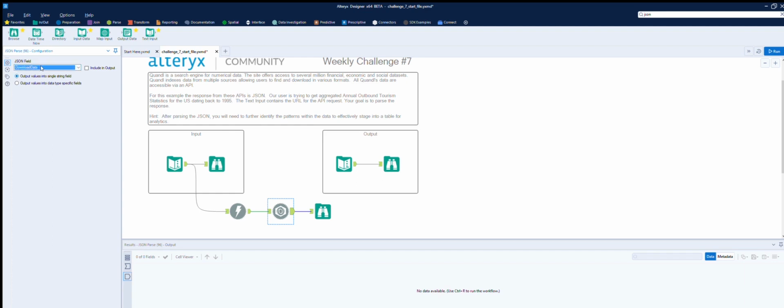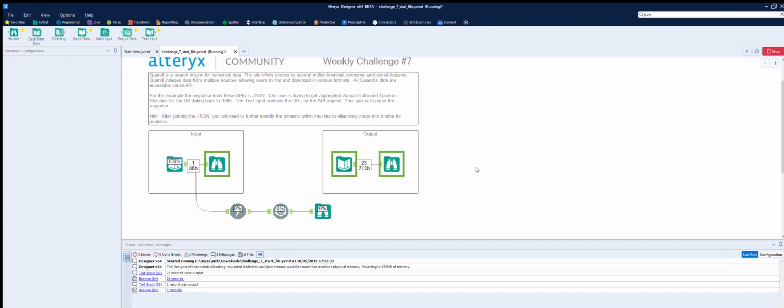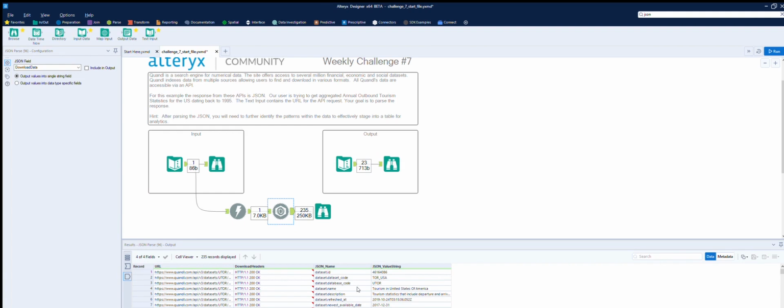Now we've got two options: output the values into a single string field, or output the values into data type specific fields. So I'm thinking, let's do it to a single one first and see what we get. Okay, so that's broken it out. So we now have the name of it and then the value here.